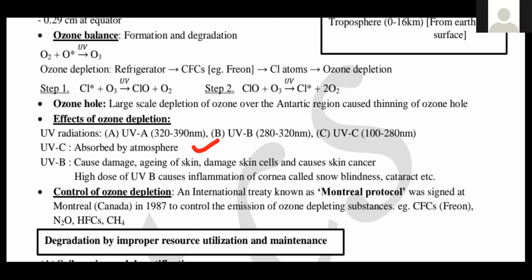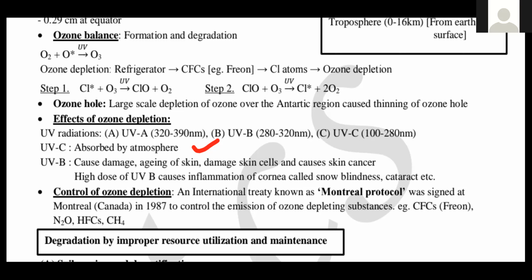UVB mainly affects the DNA. It leads to mutation also. It causes aging of skin, then it damages the skin cells. Various types of skin cancers are formed due to this UVB radiation when it reaches.